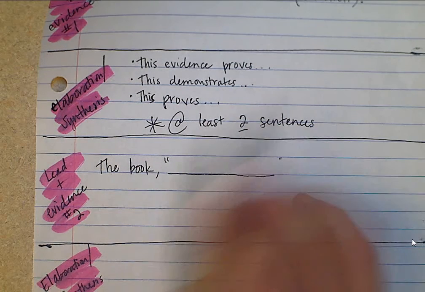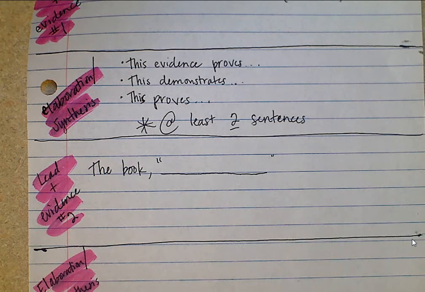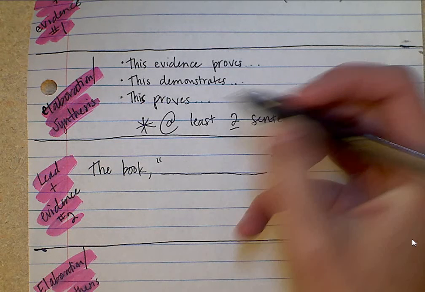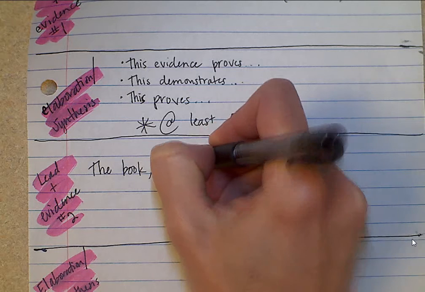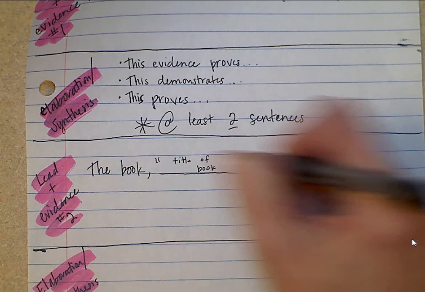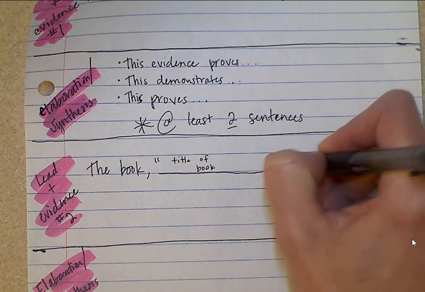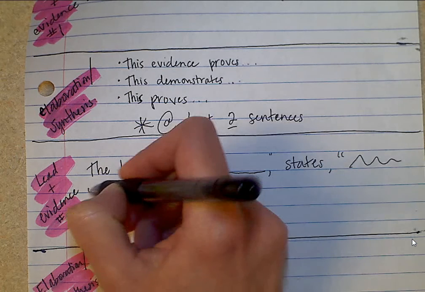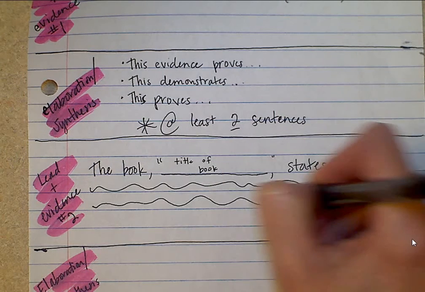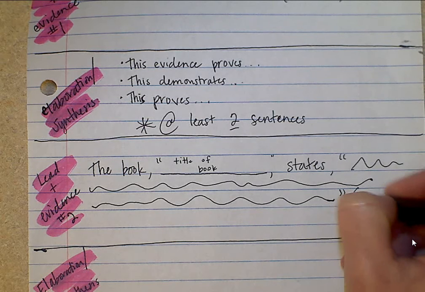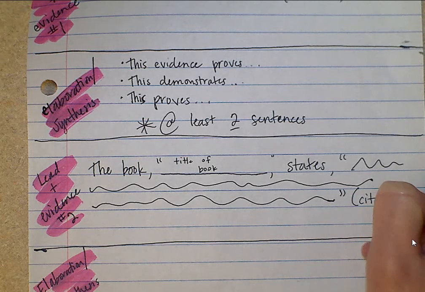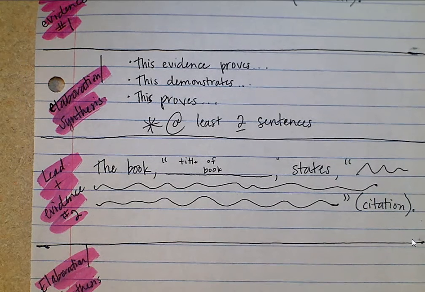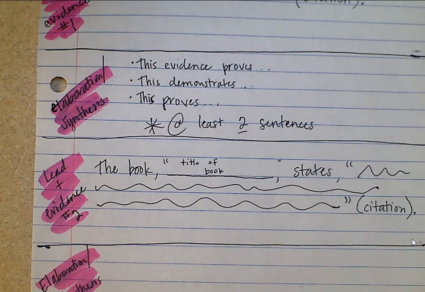All right, last but not least is the elaboration and synthesis. Again, we don't want to start out our elaboration the same way we did up here. We want to come up with a different way to introduce. So you can say this shows, or this evidence demonstrates, or this evidence shows, and it needs to be at least 2 sentences.